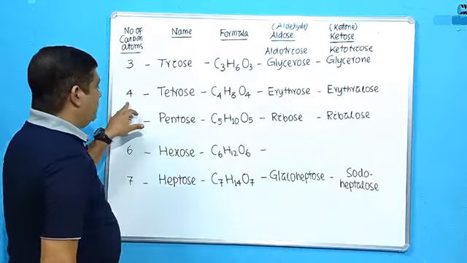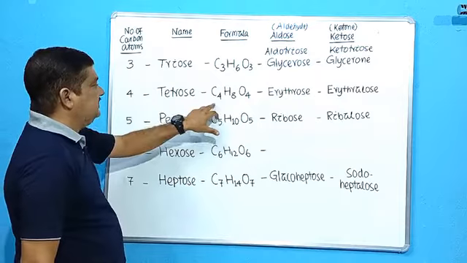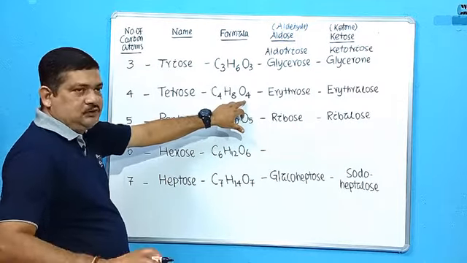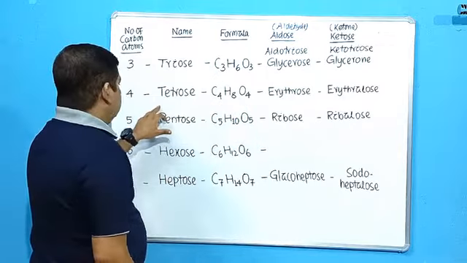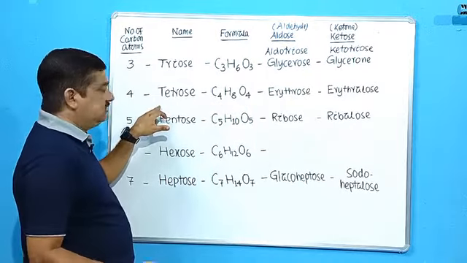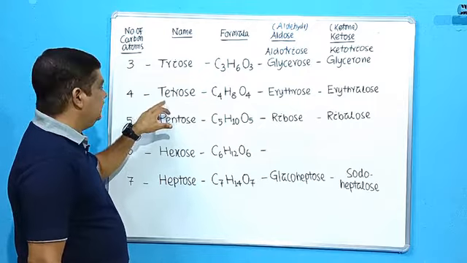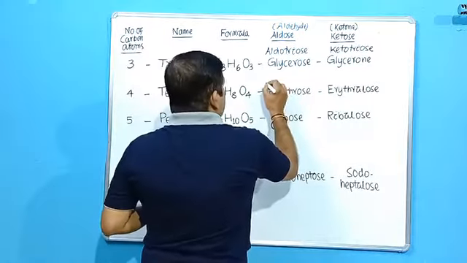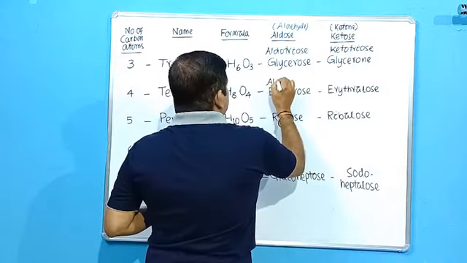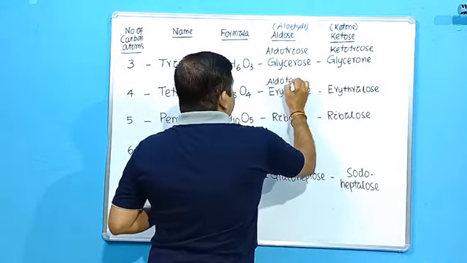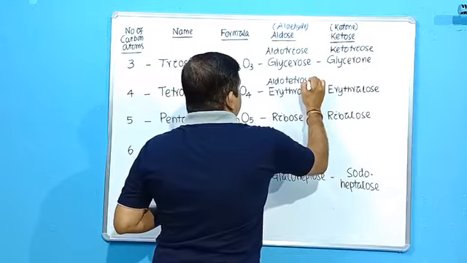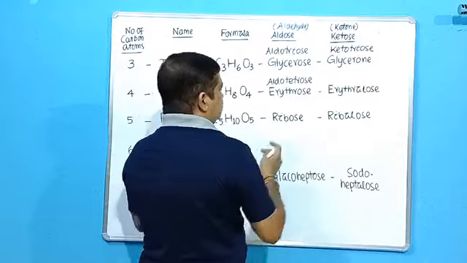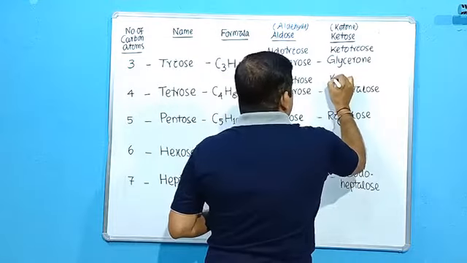Similarly, for carbon atom number 4, the general formula will be C4H8O4. Again, I told you CnH2nOn. So the name will be tetrose, that means a sugar or carbohydrate containing 4 carbon atoms. So what will be the name? Now aldotetrose, whose common name will be erythrose. Then here it is ketotetrose.